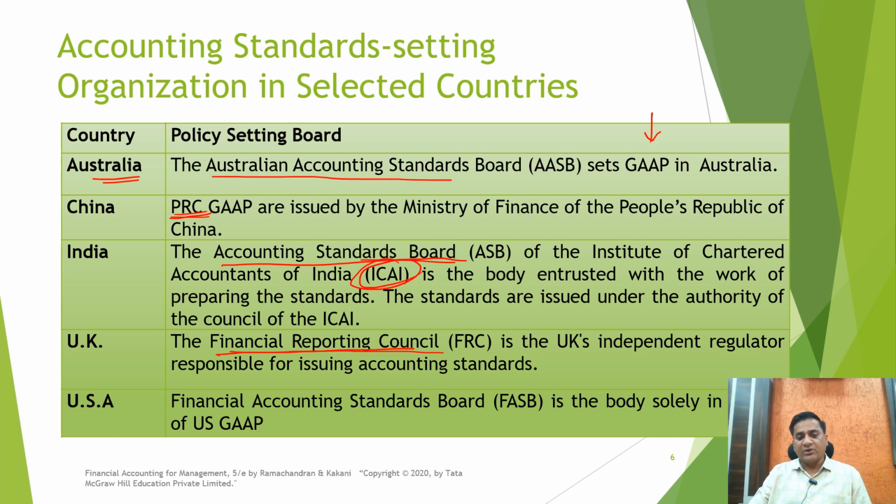In USA, you have the FASB, or Financial Accounting Standards Board, which makes the US GAAP. So you'll see that the accounting standards are different for different countries, and each country has their own accounting standard setting bodies who keep on working and keep on developing new accounting standards as the requirement happens.